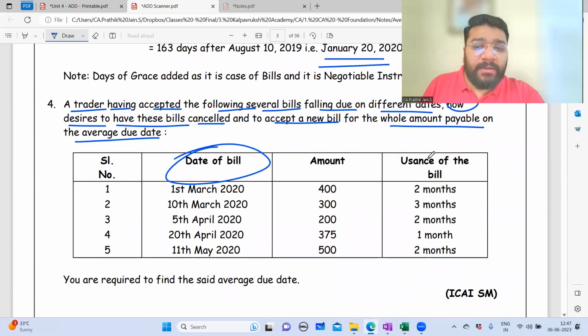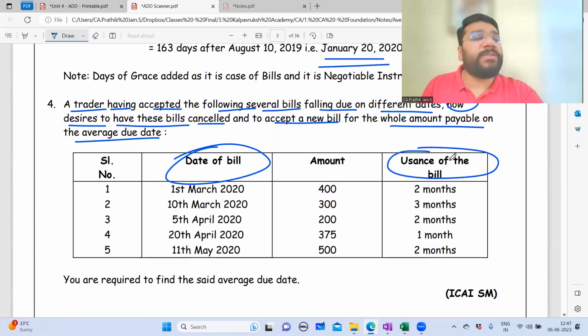Date of bill is given. Usance of bill is given. Usance of bill means what? Term. So please make a note. This is term given. So you're supposed to calculate what? You're supposed to calculate the due date.